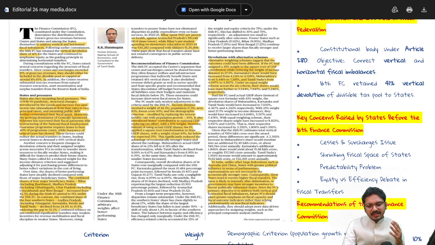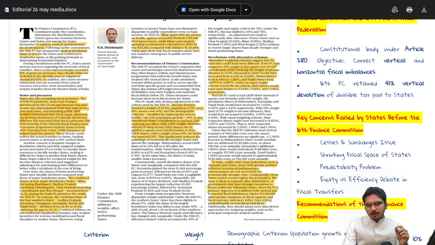What were the key concerns raised by the states before the 16th Finance Commission? The first concern was the cess and surcharge issue. We all know that cess and surcharge do not constitute the divisible pool which the Finance Commission recommends for distribution between states and center.